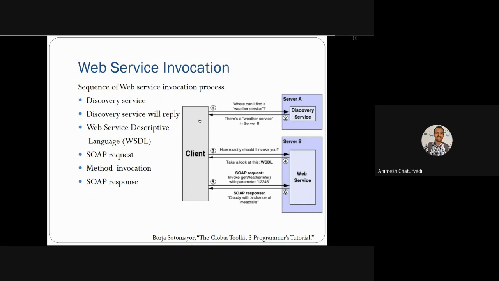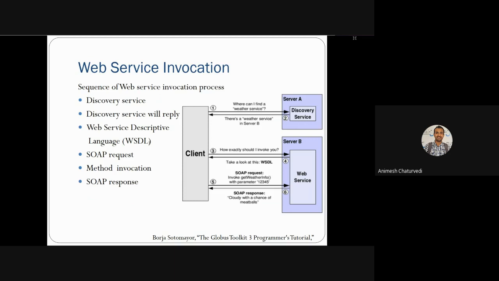So first, the client discovers the web service. Thereafter, after the discovery, the client requests the server for where that web service is, with some URI. The client reads the Web Services Description Language, WSDL.